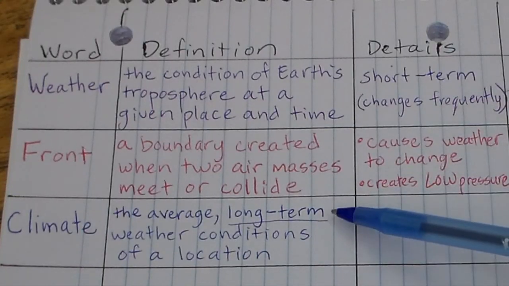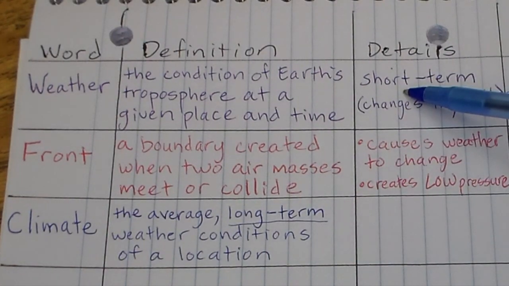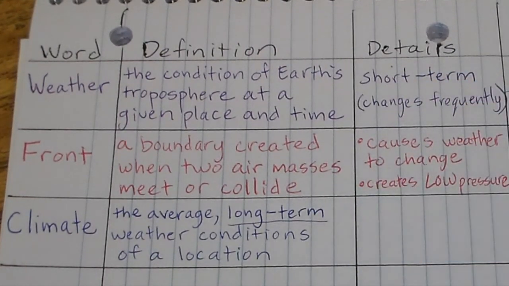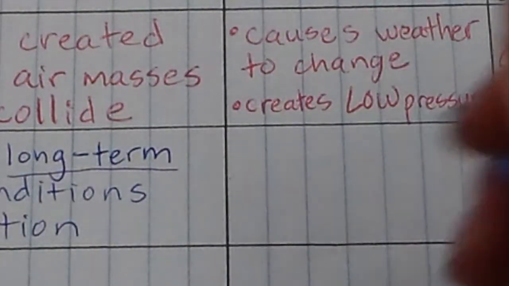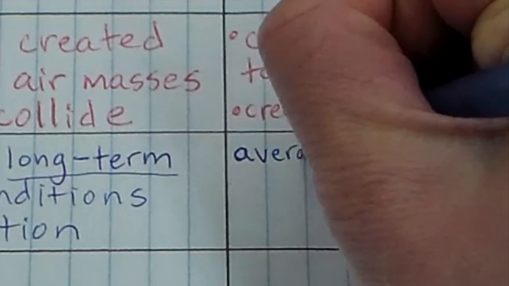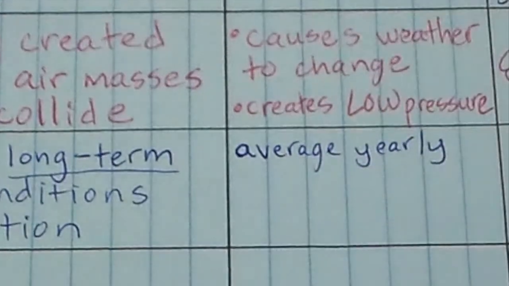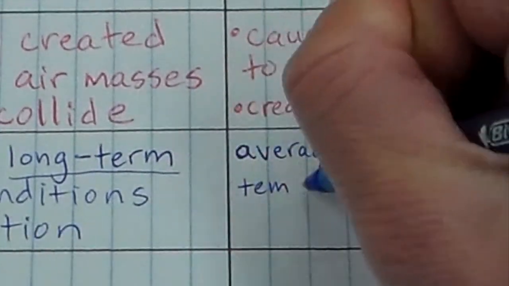And notice here, long-term. And if we look up here, weather was short-term. Oh, okay, so that's the difference. Weather is short-term, climate is long-term. And specifically, when we're looking at climate, what we're looking at is average yearly, right? We're looking over the course of a year, average yearly temperature, and precipitation.